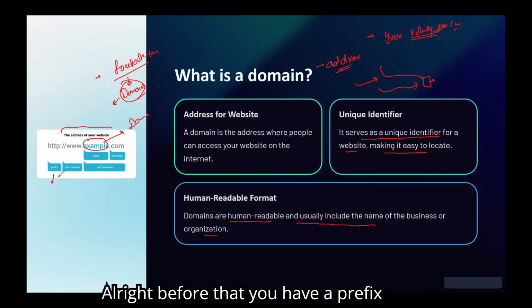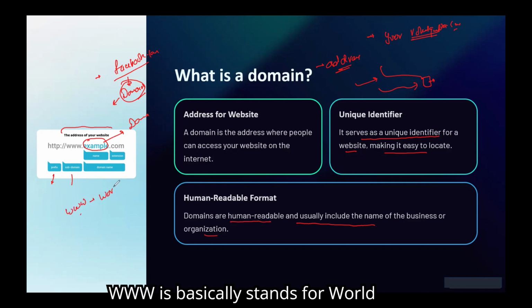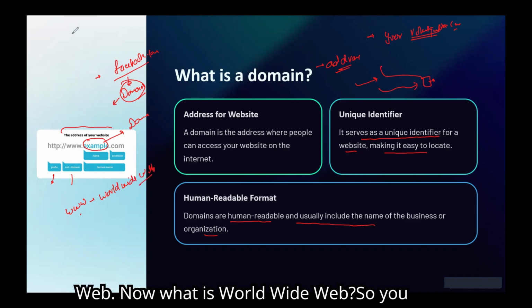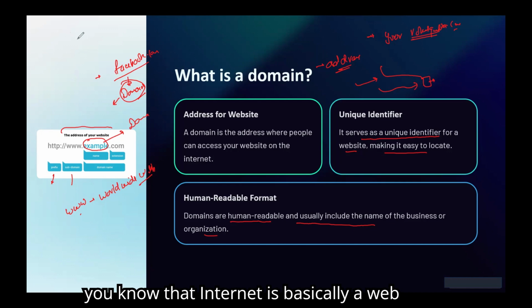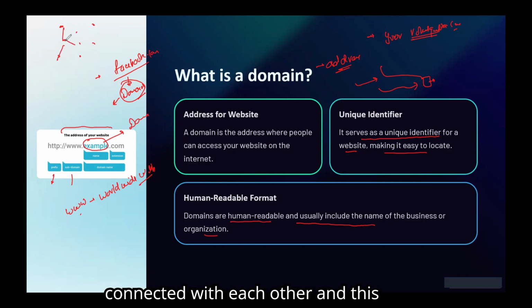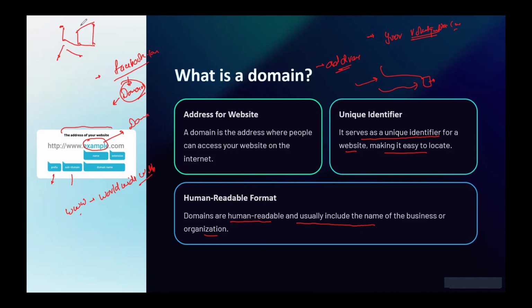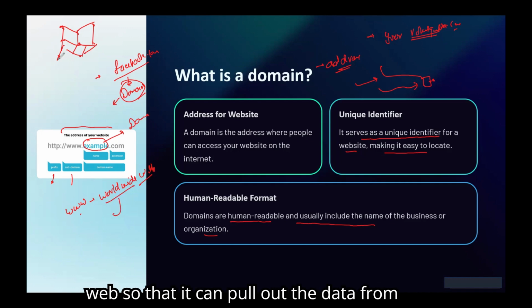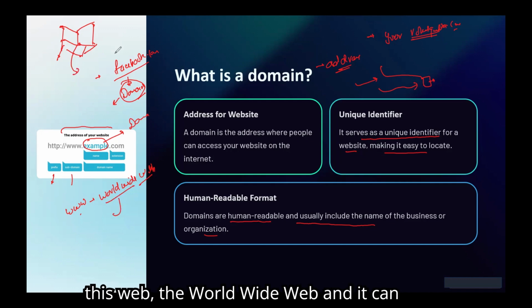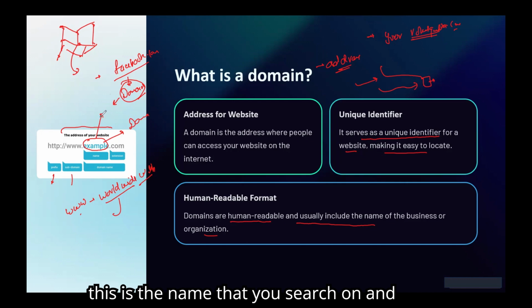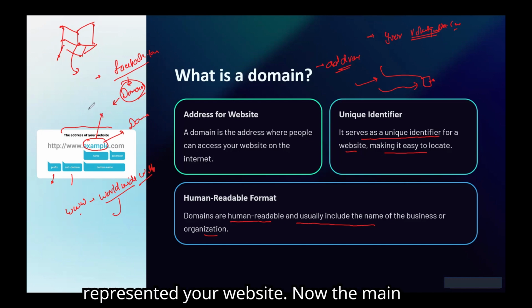Before that you have a prefix, www. WWW basically stands for World Wide Web. Now what is the World Wide Web? You know that the internet is basically a web, where all the servers are connected with each other, and these servers create a web. So to get information from any of the servers, we have to type this World Wide Web so that it can pull the data from this web and present you the data based on the name that you searched on the internet. So this is the name that you search on, and this name generally represents your website.